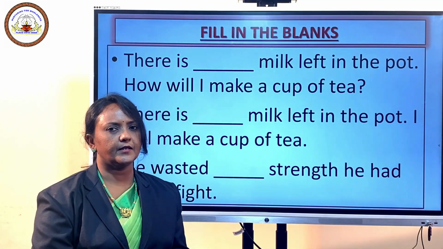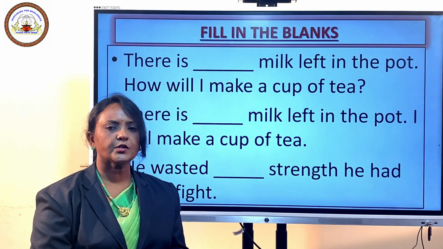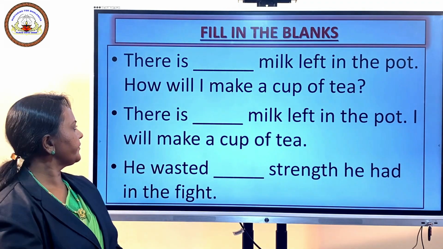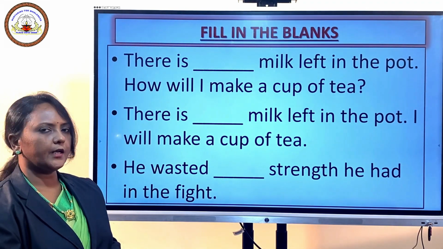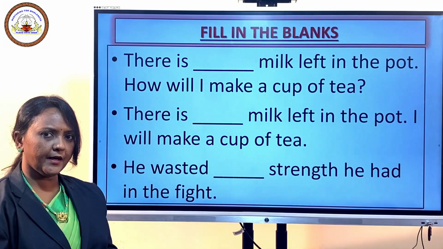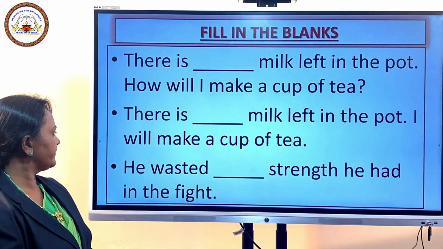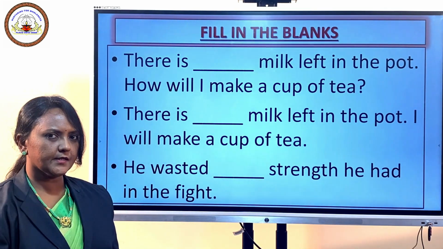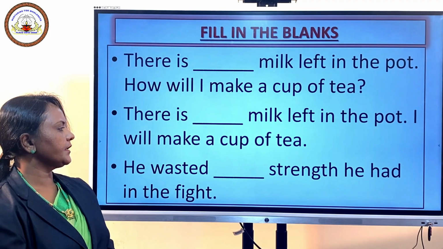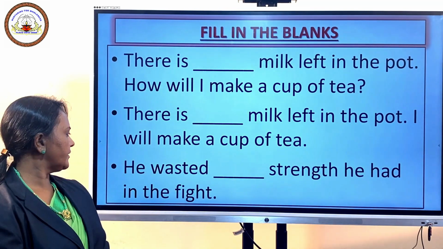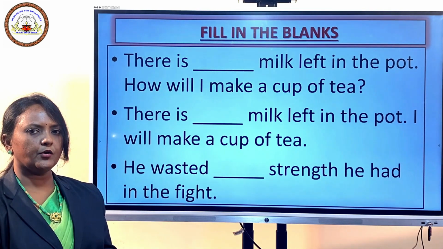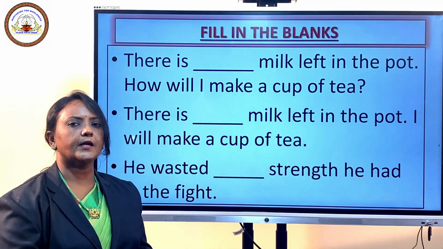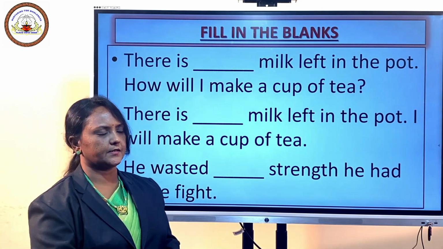Understand the meaning and then decide which quantifier you have to use there. Second sentence, there is dash milk left in the pot. I will make a cup of tea. Third sentence, he wasted dash strength he had in the fight. Now we have three more sentences. Let us complete the sentences first and then we will discuss the answers.